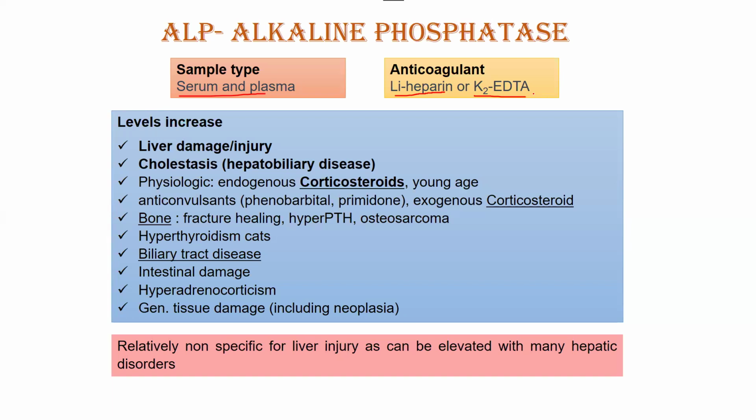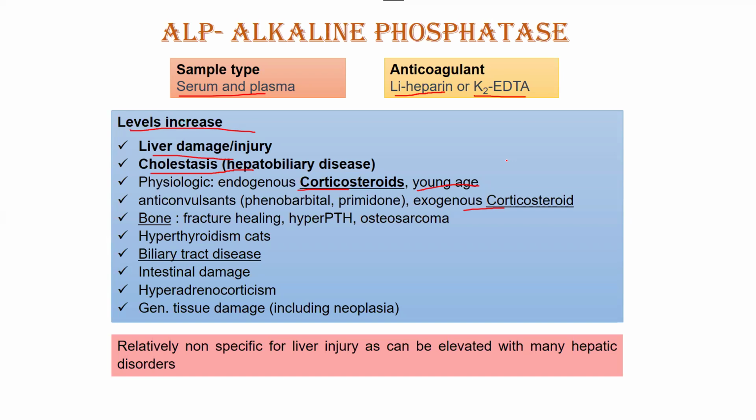So the reasons for which ALP can be raised in the body, let's see generally what are those reasons. Number one is again liver damage. That's one of the main things. The second most important one is cholestasis. You should remember this. And then the corticosteroids, either endogenous or exogenous, that is like you have injected the animal. Doesn't matter, but corticosteroids. These three things are most important as far as ALP is concerned, and you should remember that. The next thing is young age.